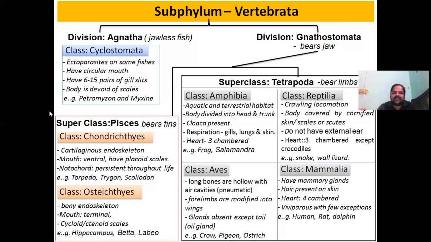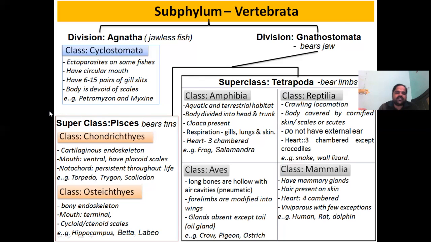Now, the second class under the superclass Pisces is Osteichthyes. So these are bony fishes. Their mouth is terminal, meaning suppose this is the body, the mouth will be present on the terminal end. They have an exoskeleton or scales of cycloid or ctenoid type. So this is the difference.